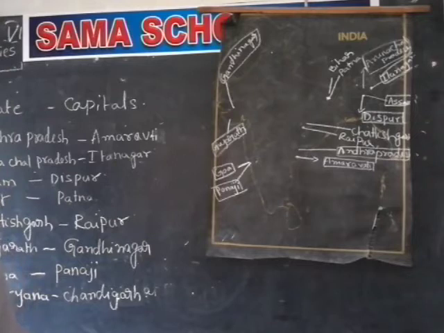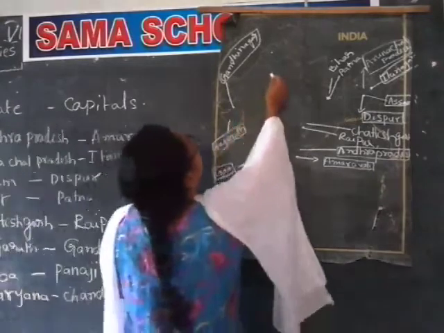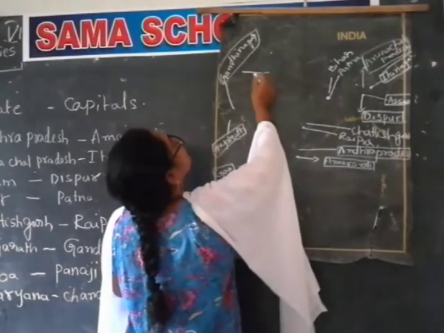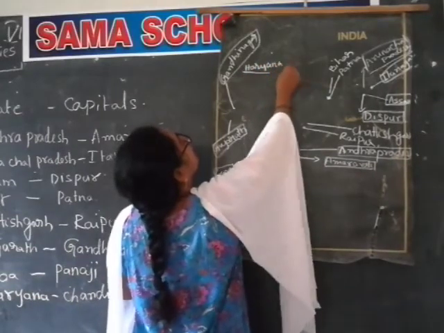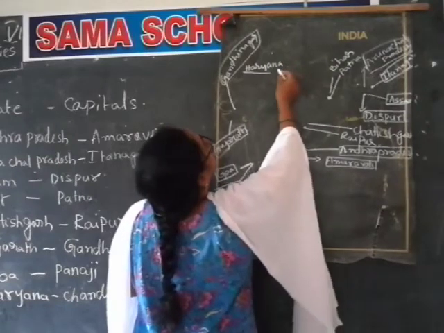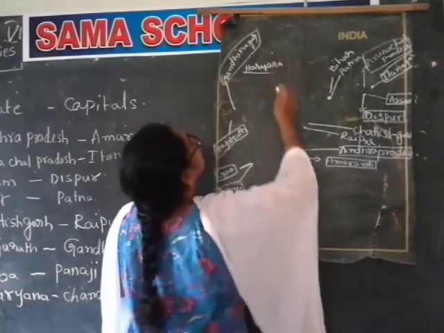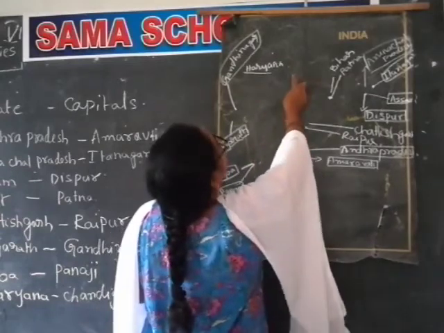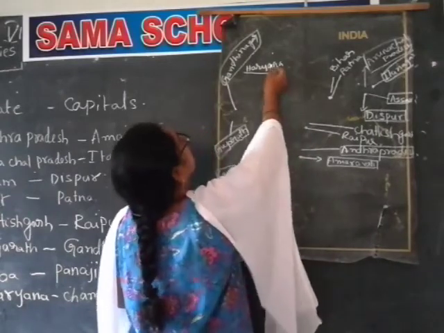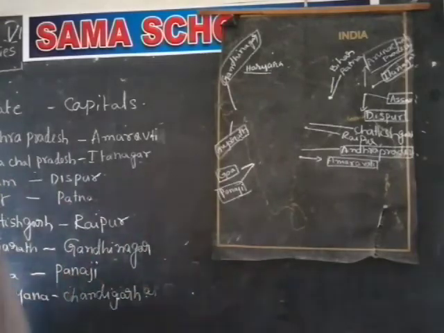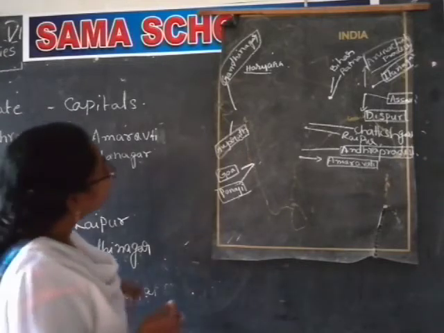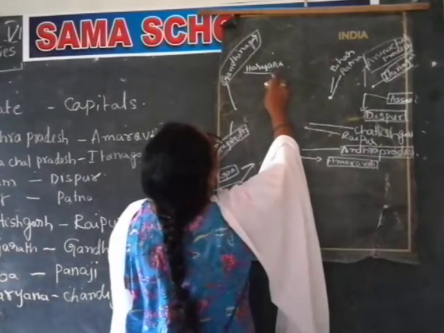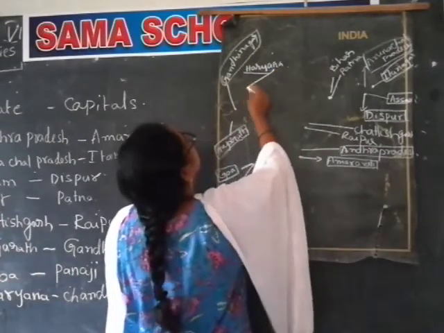Haryana's capital is Chandigarh, not Delhi.